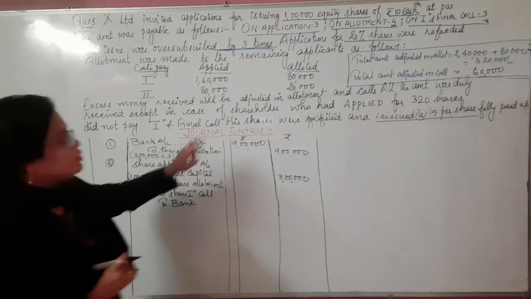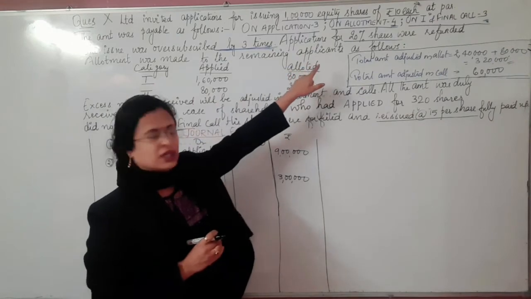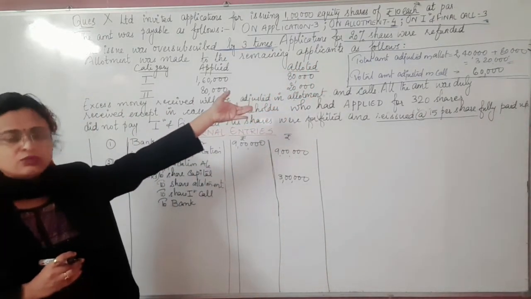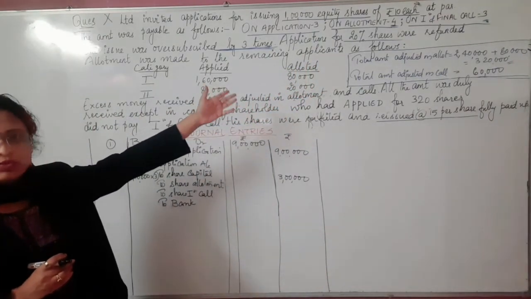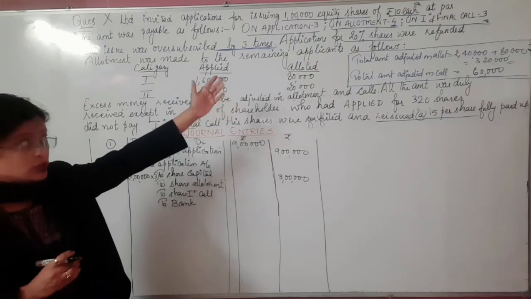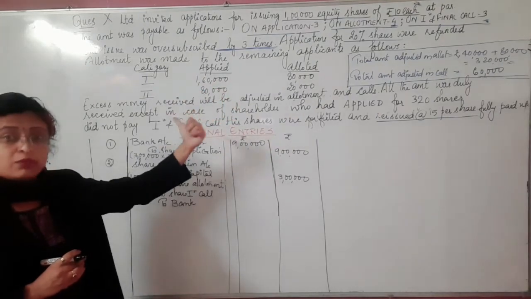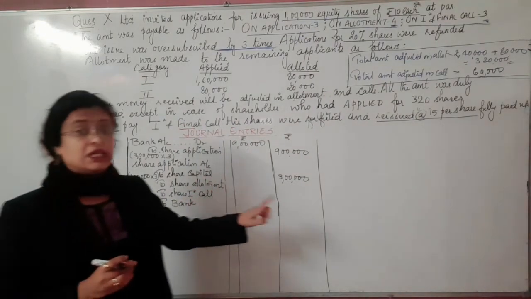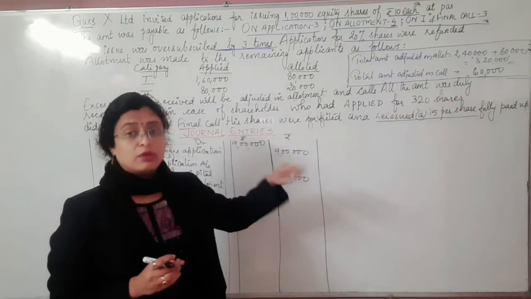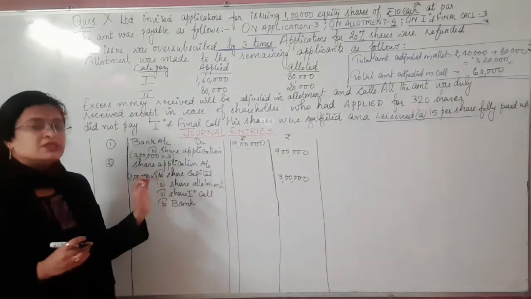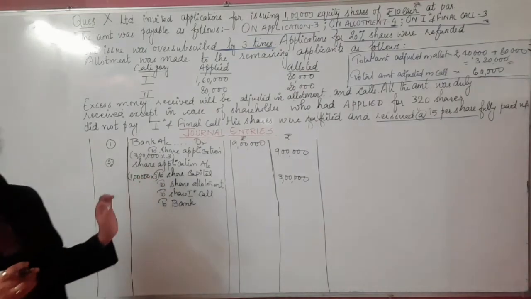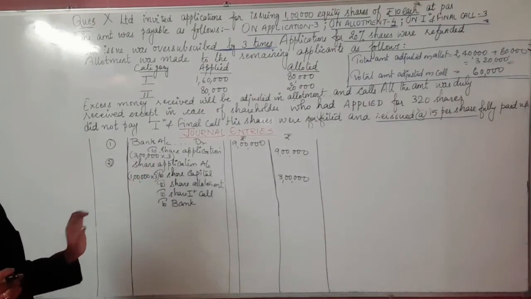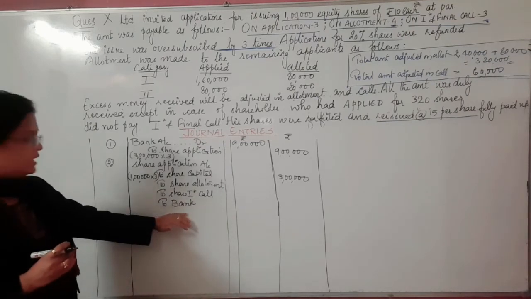So the first category is 20,000 shares. We have seen already 60,000. Got it here? 60,000 into 3, that is 1,80,000, to be refunded according to the statement of allotment which we have seen earlier. And next, in the second category working, if you remember, some 40,000 amount is still remaining which has to be refunded. That we will be writing here.